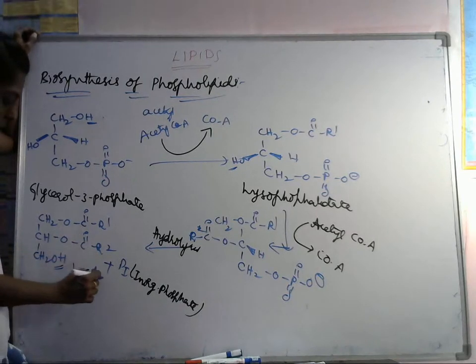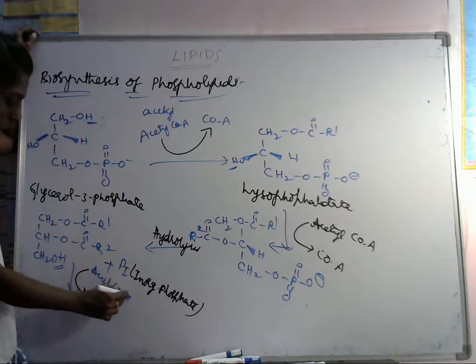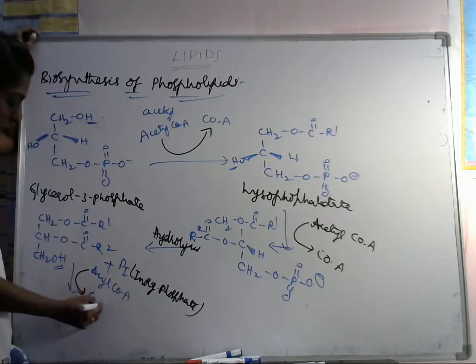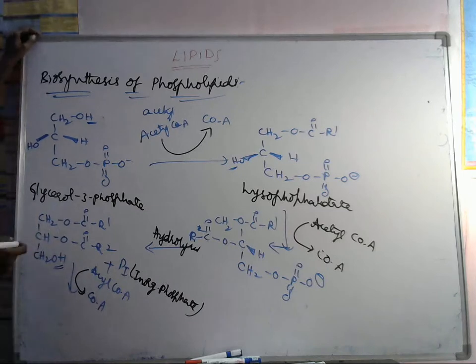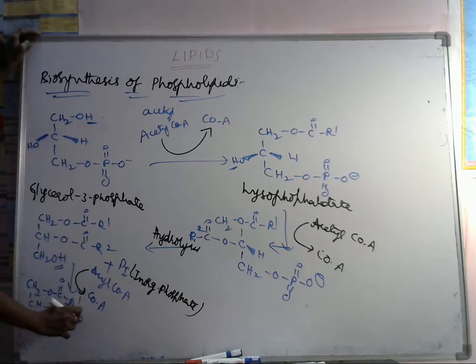So acyl CoA is converted into CoA by transferring this acyl group to this H. Then what will happen here? CH2O CO R1 here, again CHO C double bond O R2, and again here CH2O C double bond O R3.